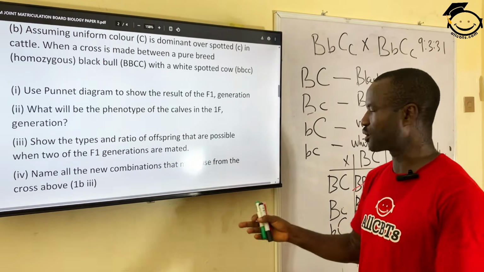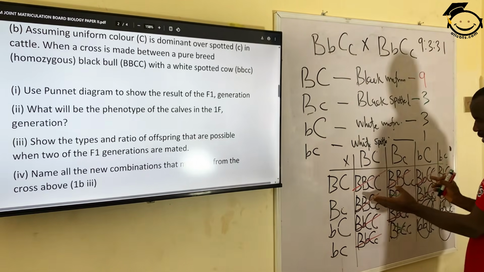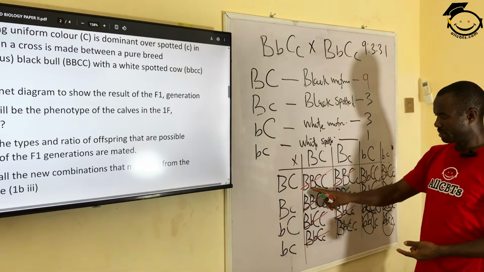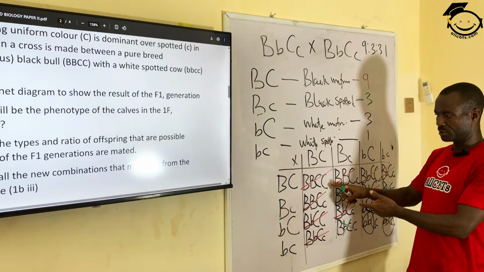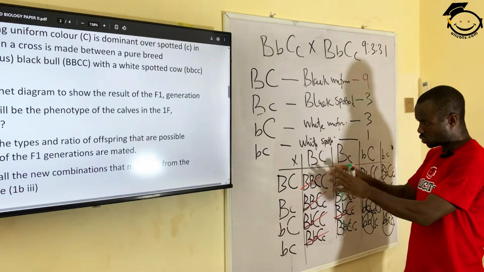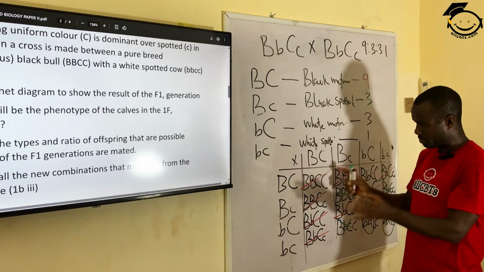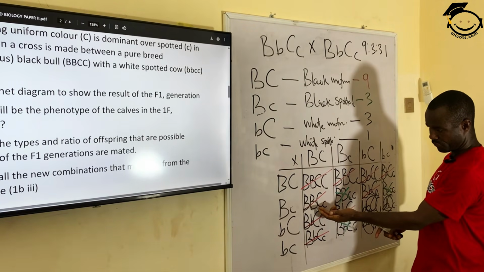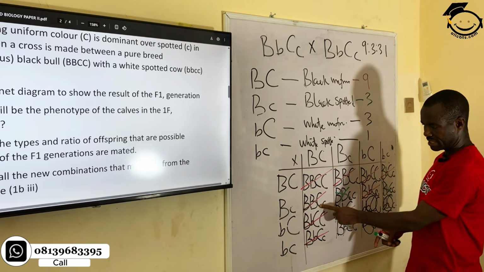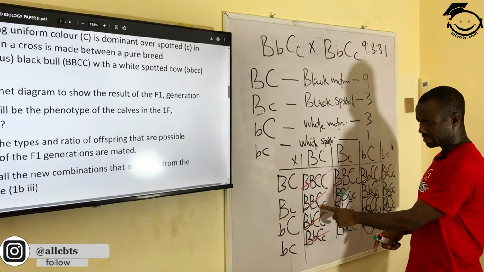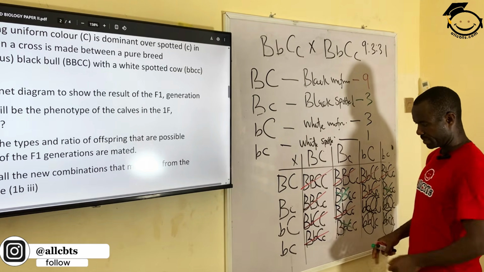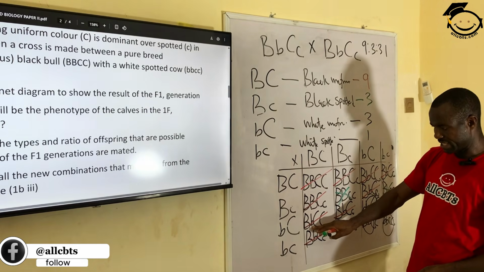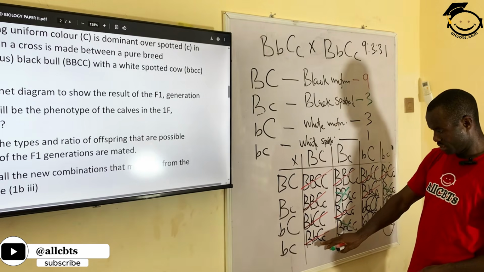All right, number 4 question says, name all the new combinations that may arise from the cross above. So all the 16 offspring, what will be their names? How would they look? The first one is going to be black uniform, meaning the entire color is uniform, and the color is black, no spots. This one is going to be black and uniform too. Can you see? Because the gene for uniformity is dominant. This is going to be black and uniform as well, but the gene for white is recessive. This is going to be black uniform as well.